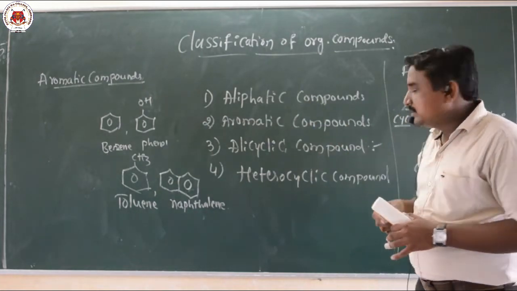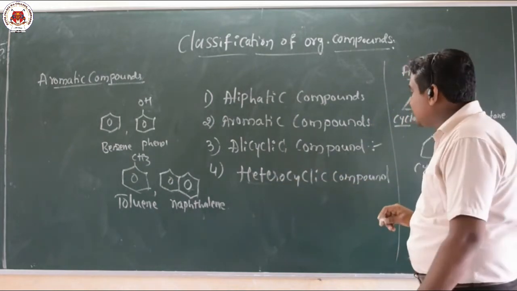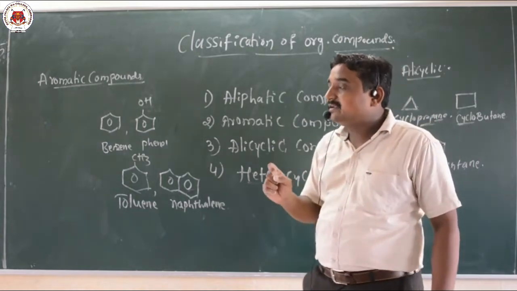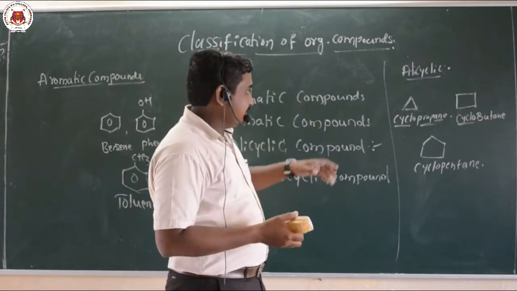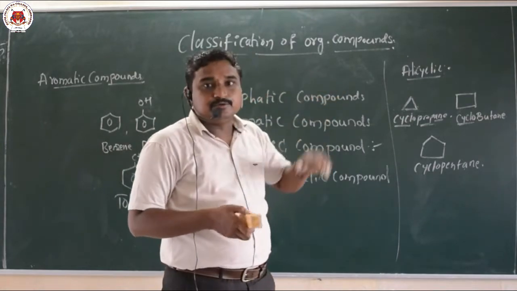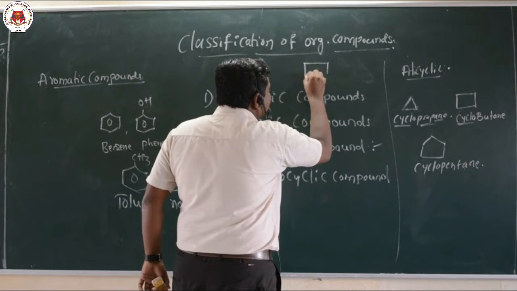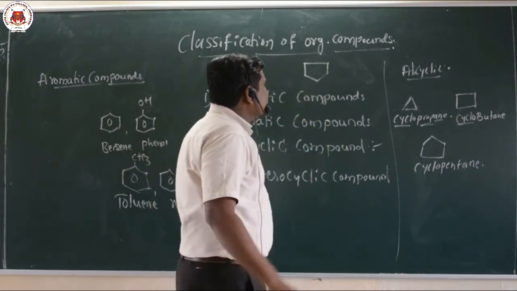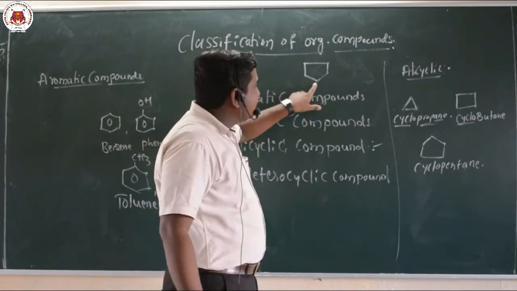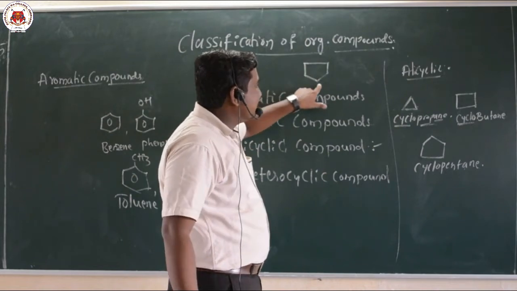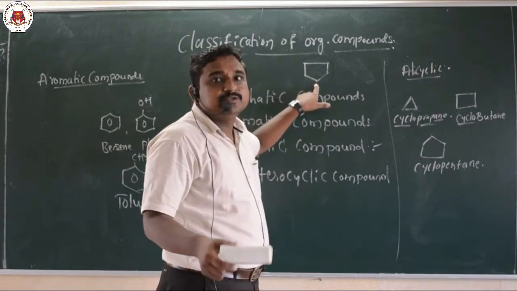Now I am going to discuss heterocyclic compounds. Heterocyclic compounds are compounds in which a carbon atom is replaced in the cyclic compound. For example, I will write this compound. It is an example of a carbocyclic compound because it is made up only of carbon atoms. But heterocyclic means there should be the presence of another atom. Hetero means different.